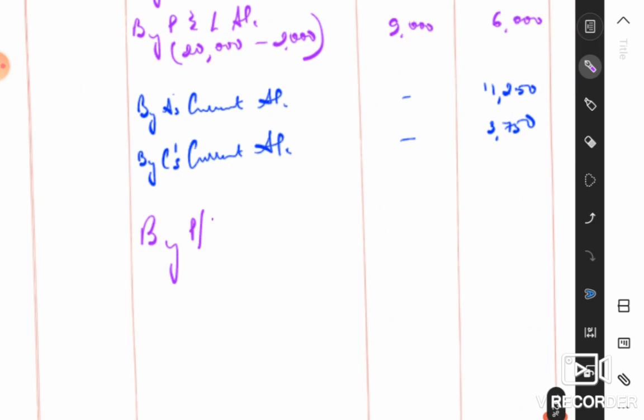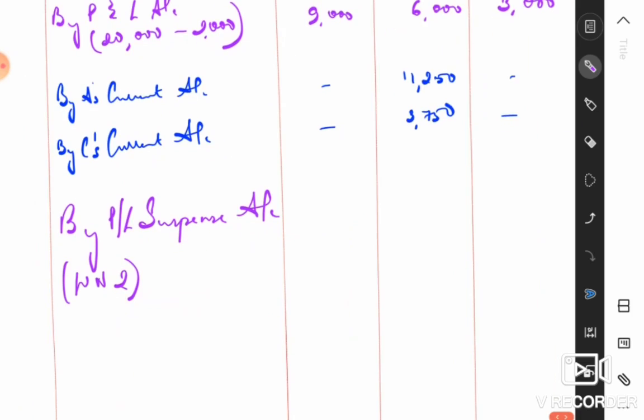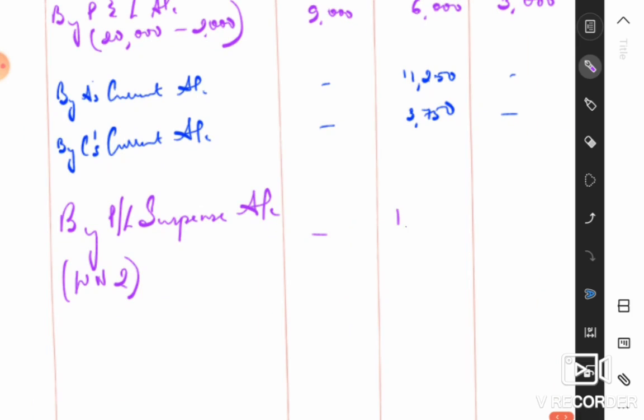Profit and loss suspense account. This is the amount of profit that you have calculated. Again, if you are numbering your working notes, you can write it as working note. This is basically my second working note. So working note number 2 for the profit and loss suspense account. And with that, under B's column, rupees 1,000 only.